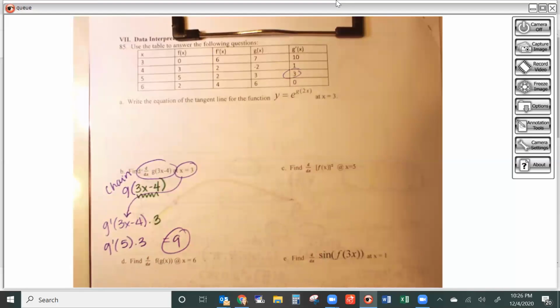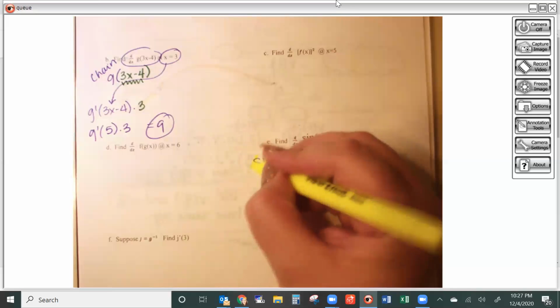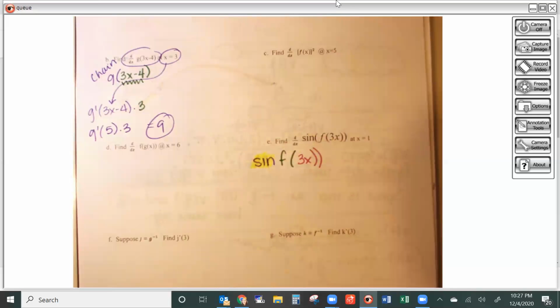Let's go down to letter E. So we have the sine of the f of, and then 3x in the middle. Okay, so my outside function here is going to be sine. The derivative of sine is going to be cosine.